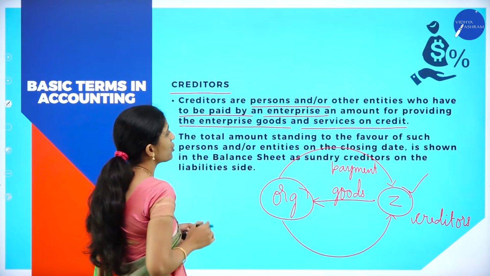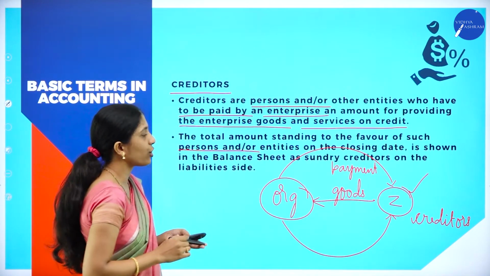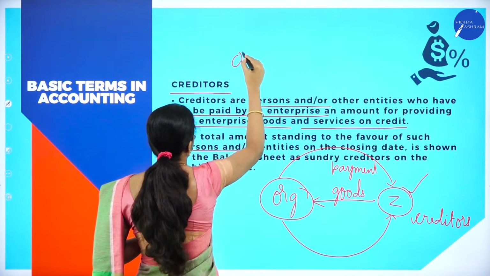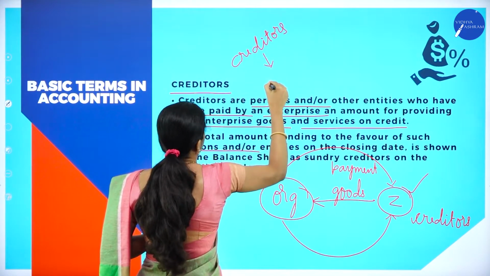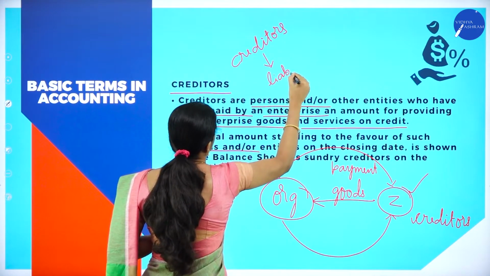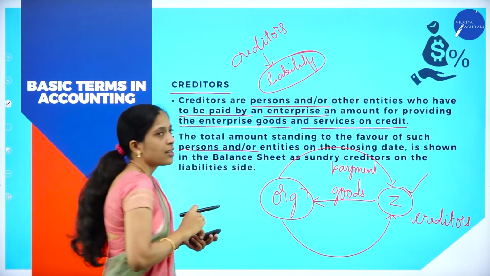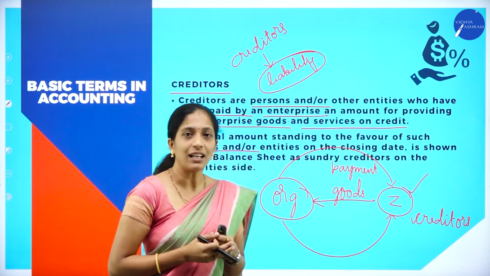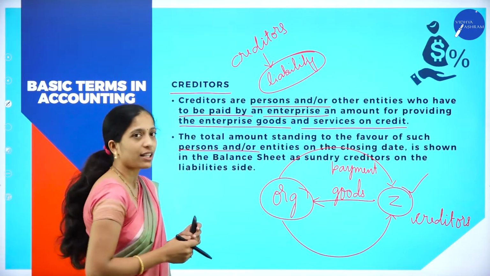The total amount standing in favor of such persons and other entities on the closing date. Now, creditors is termed as what? Creditors is termed as liability. So, creditors is a liability. Now, why is it a liability? Because the organization has to pay in the future. So, it is termed as what? Liability. So, clear about the creditors?